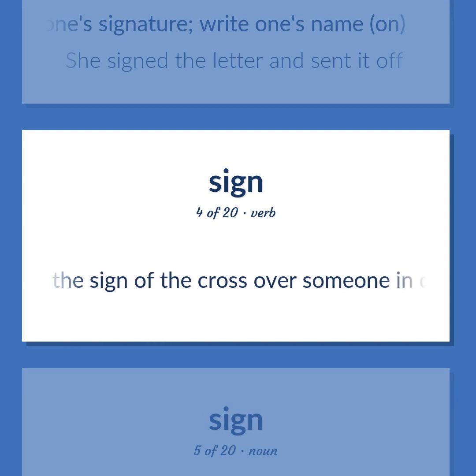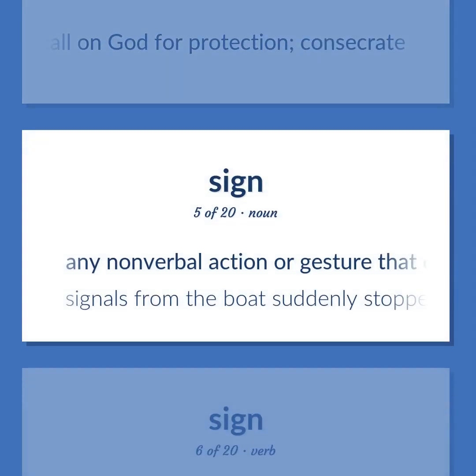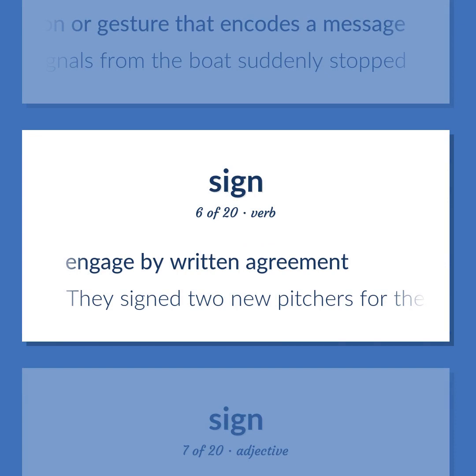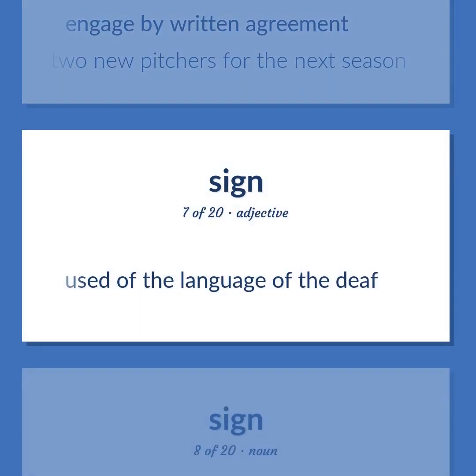Make the sign of the cross over someone in order to call on God for protection. Consecrate. Any nonverbal action or gesture that encodes a message. Signals from the boat suddenly stopped. Engage by written agreement. They signed two new pitchers for the next season. Used of the language of the deaf.